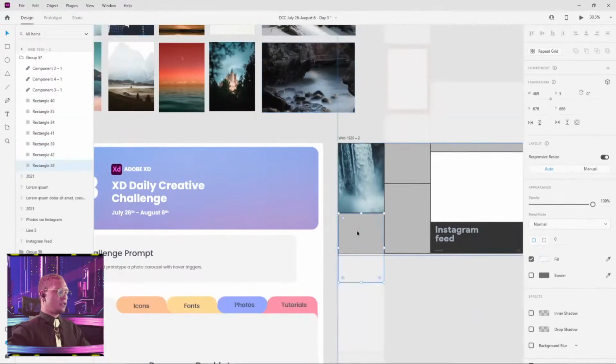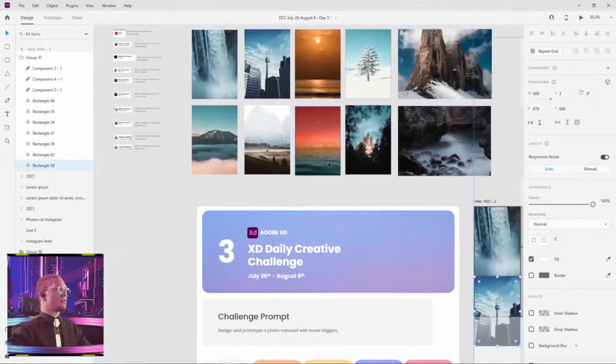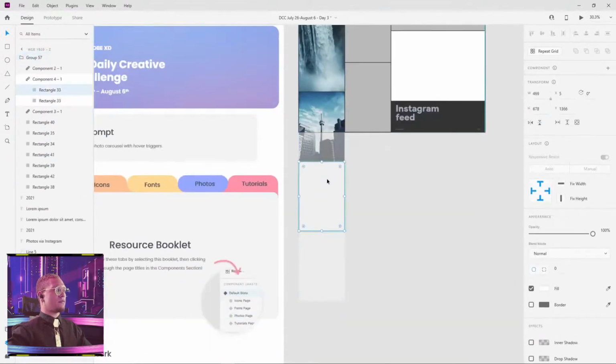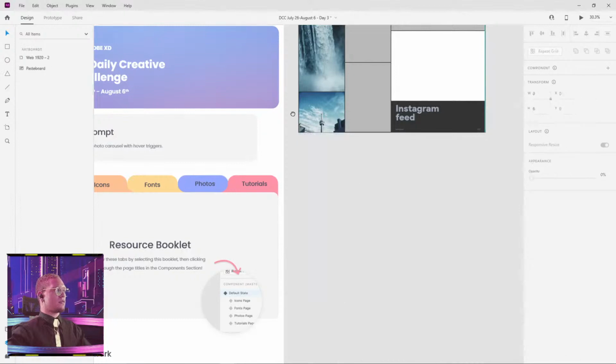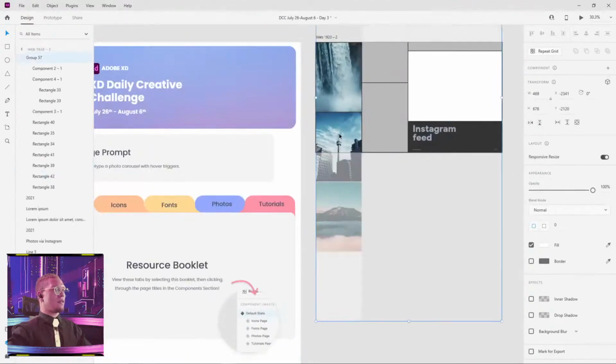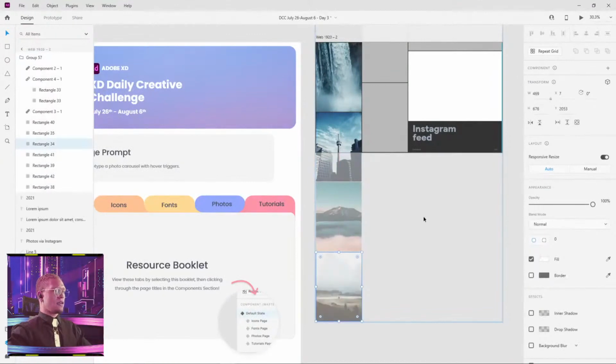I'm going to try to keep all the colors kind of the same. Copy, paste, and take this one, copy, paste.